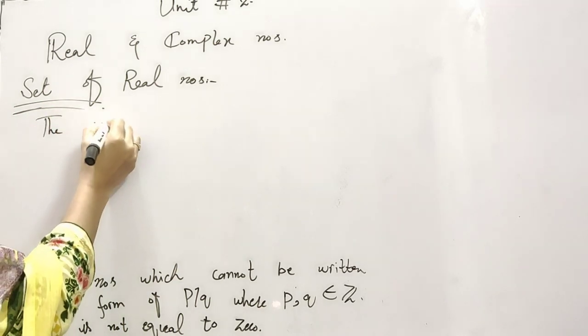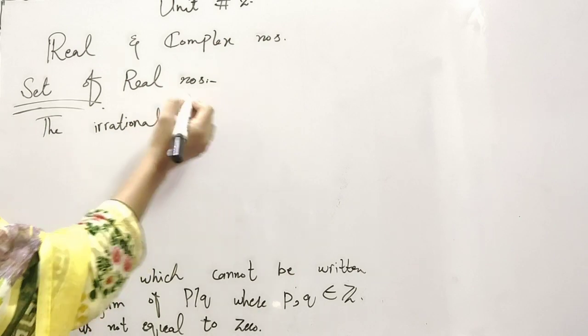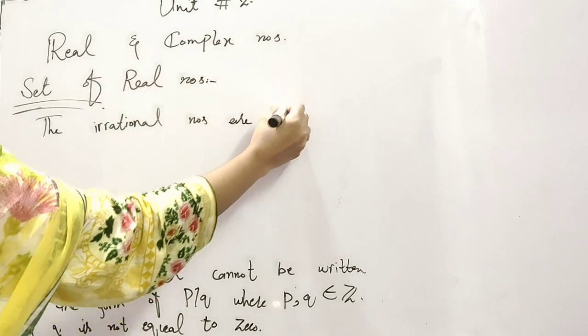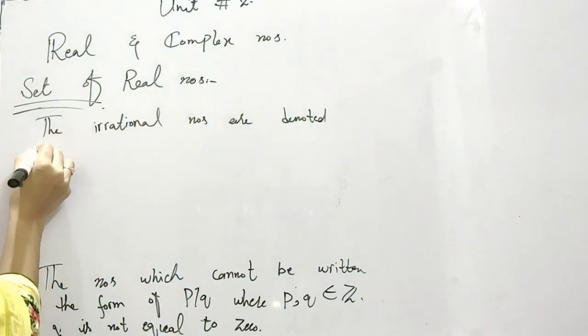The irrational numbers are denoted by Q prime.